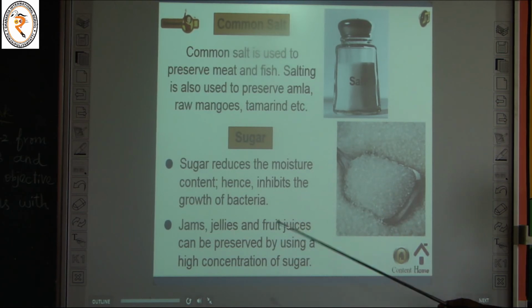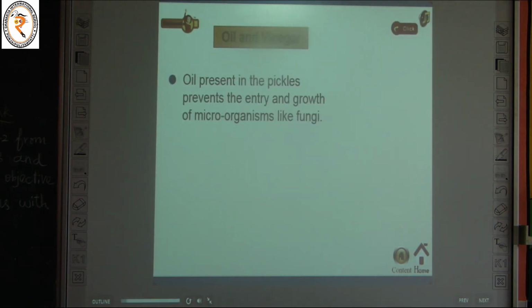And the next one is sugar. This is also used to preserve the food items. Okay, and the next one, oil and vinegar.